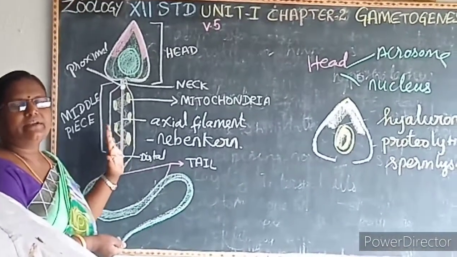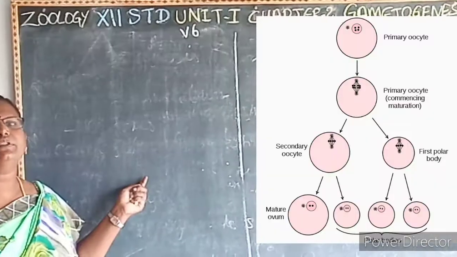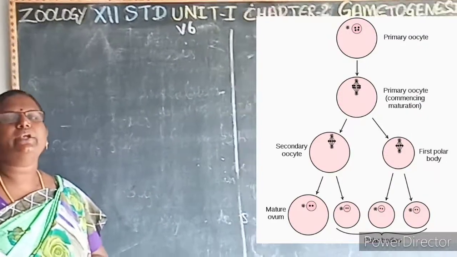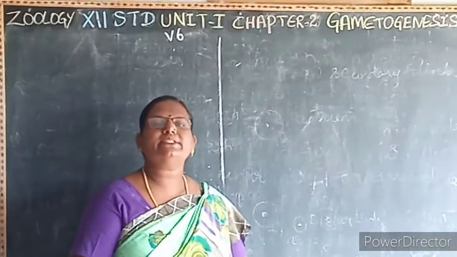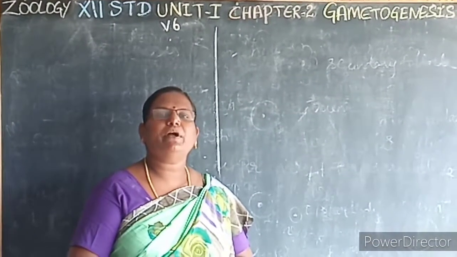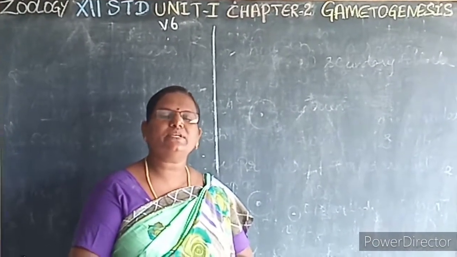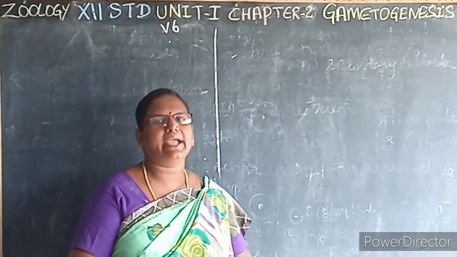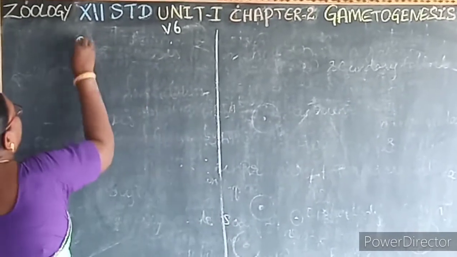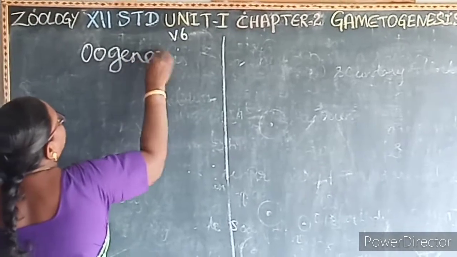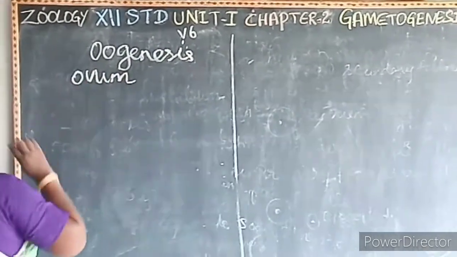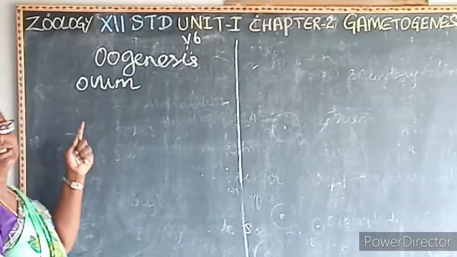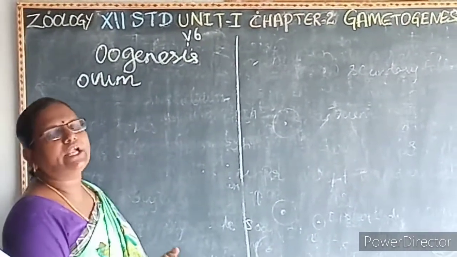So a very important 5-mark question is to learn about oogenesis. So what is oogenesis? The development of the ovum. What is spermatogenesis? The development of the sperm. What is gametogenesis? The formation of the gametes. Now we are going to see about oogenesis. So what is oogenesis? The development or the formation of the ovum, that is called as what? Oogenesis.